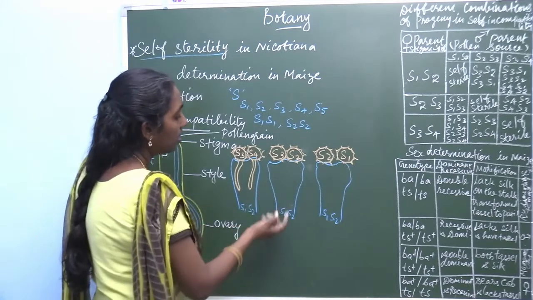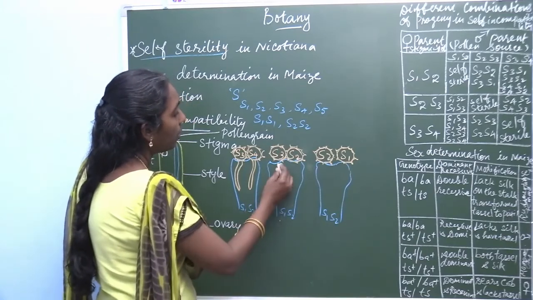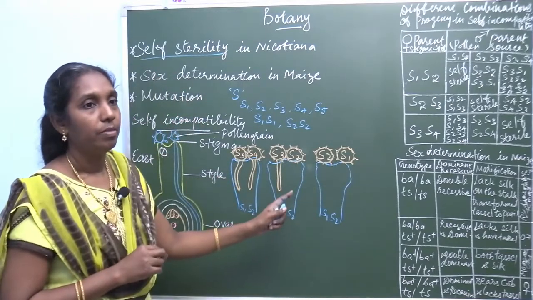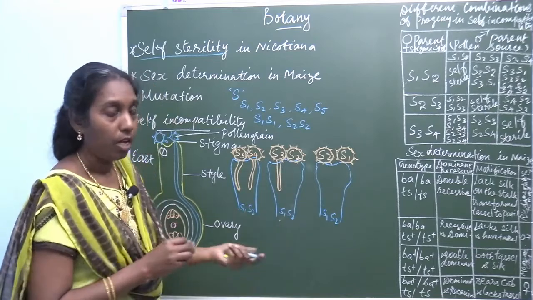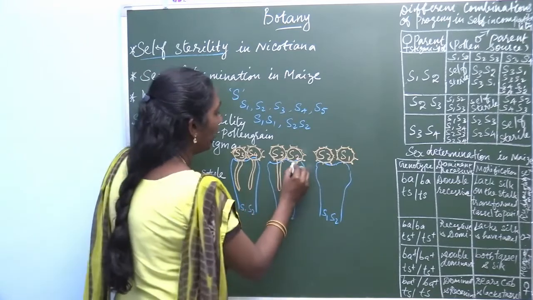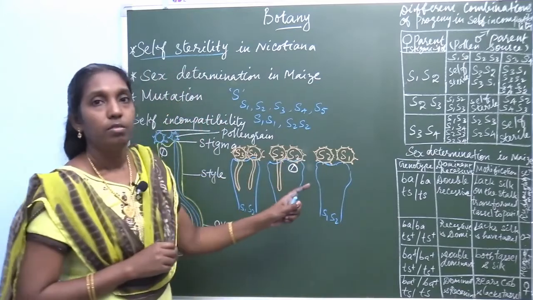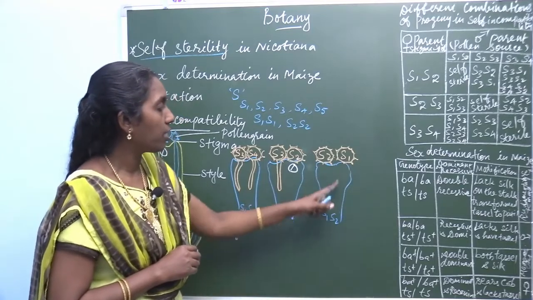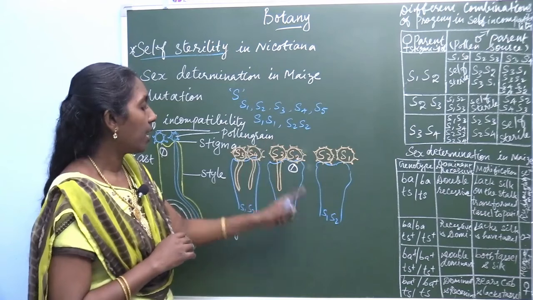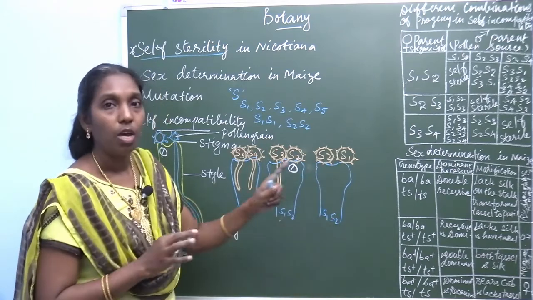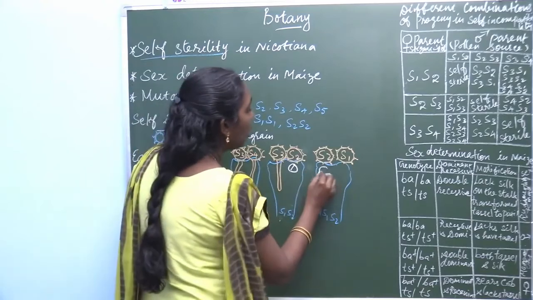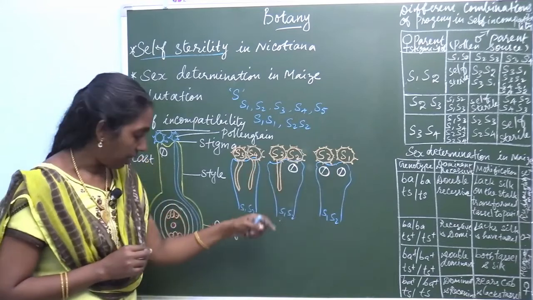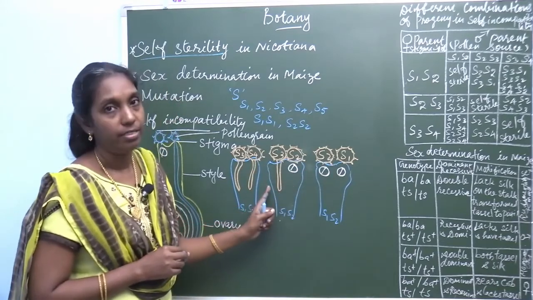Then here S1 S2 with S1 S3: it starts to germinate, but this S2 does not germinate. Then S1 S2 with S1 S2, both homozygous, in this condition it never germinates. The pollen tube never develops.